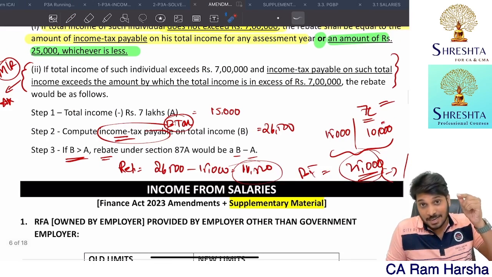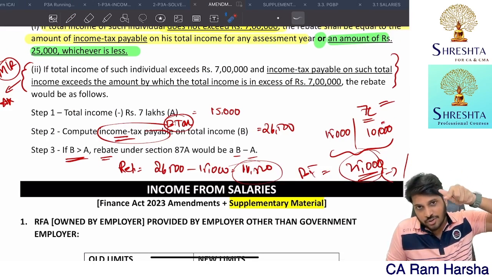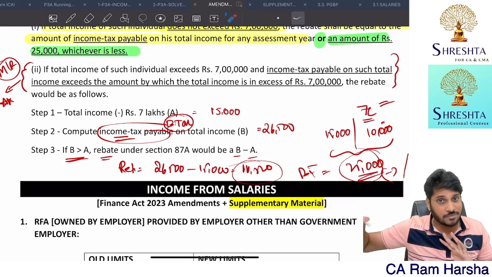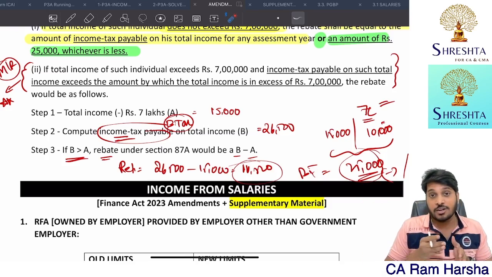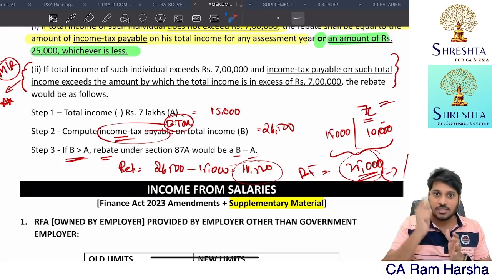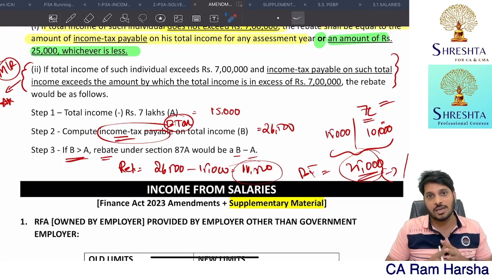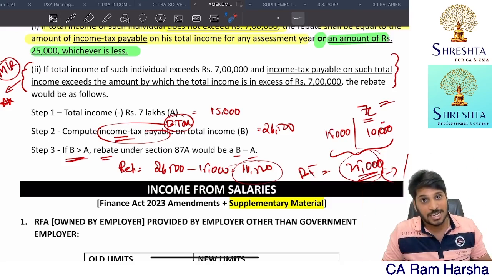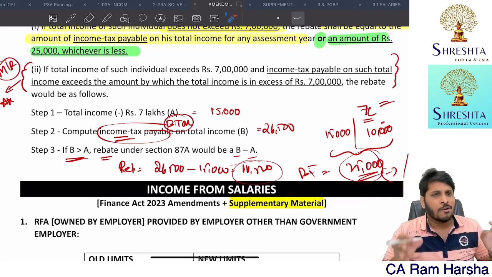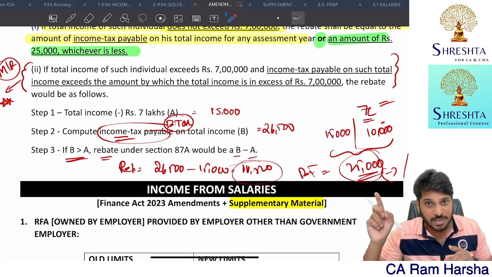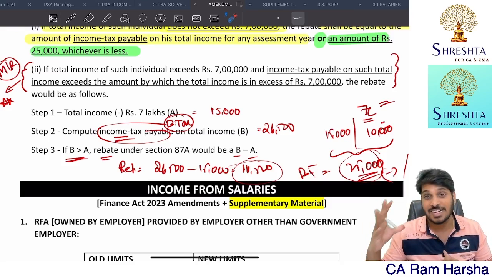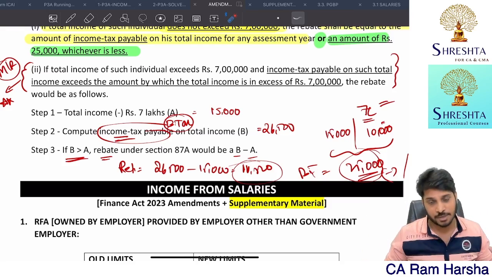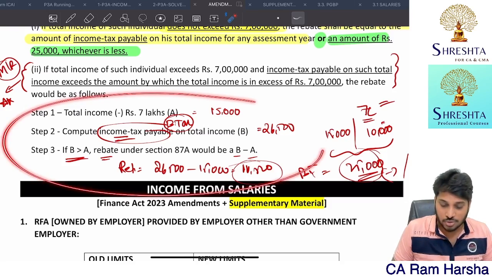So in the rebate, the marginal relief concept is introduced. Marginal relief is also similar. Generally, marginal relief is applicable when surcharge applies. Just because my income crossed 50 lakh, you ask for 10% surcharge, extra tax, but my income crossed by only 1,000 rupees. For that, you are asking 10% on my total tax. Same logic. For better understanding, watch the marathon basic concepts. In the surcharge and relief topic, I explained beautifully with many live examples. I hope you understood this step.